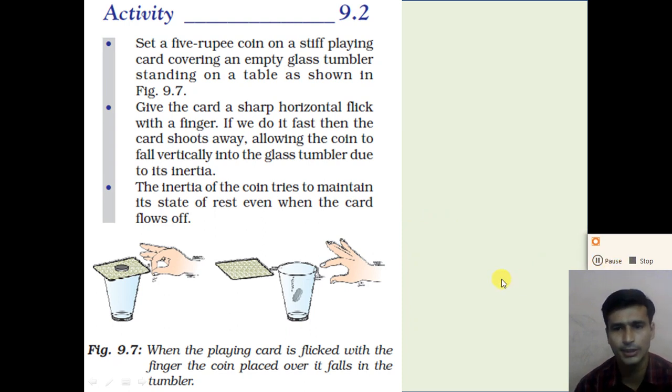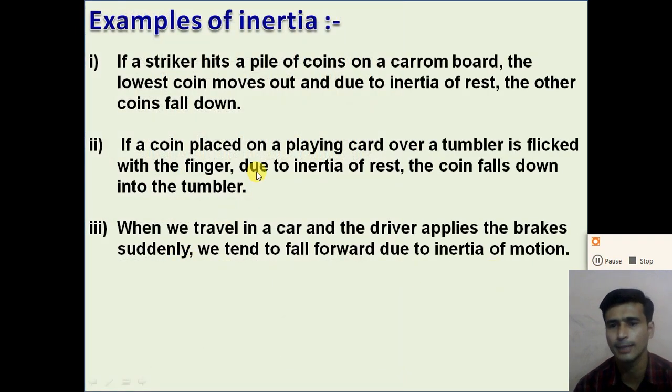Now dear students, let us see the examples of inertia. The first example of inertia we discussed in activity number 1. If a striker hits a pile of coins on a carom board, the lowest coin moves out, and due to the inertia of rest, the other coins fall down vertically.